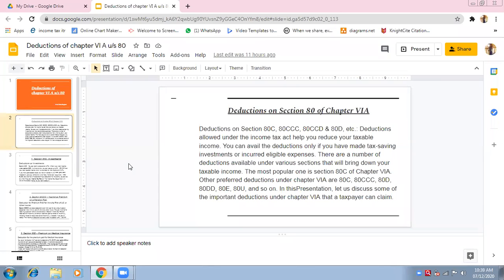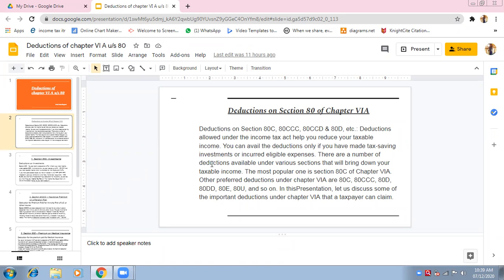If you made investments there, only then you can avail deduction under section 80. Like 80C we have, or incurred eligible expenses like medical insurance premium, life insurance premium. The premium is your expense. So if eligible expenses are there, only then you will get the deduction.